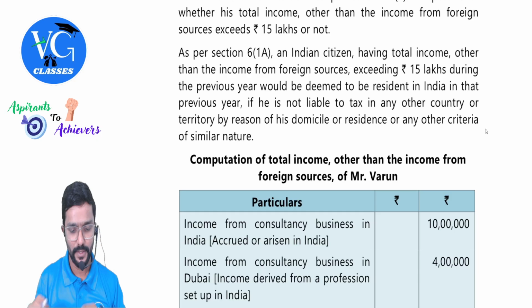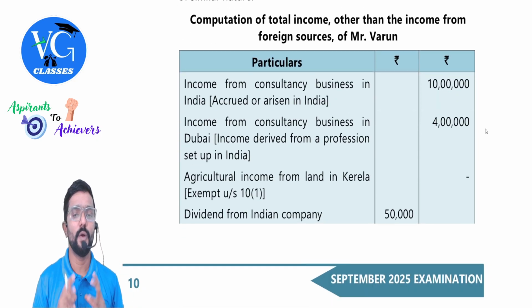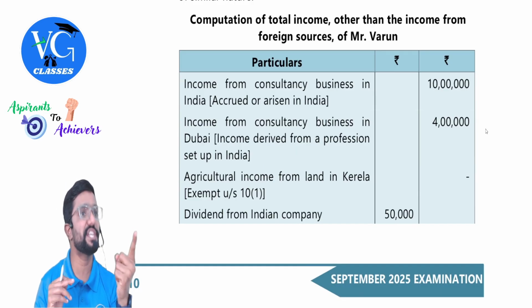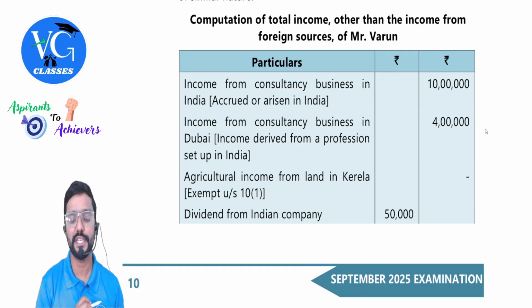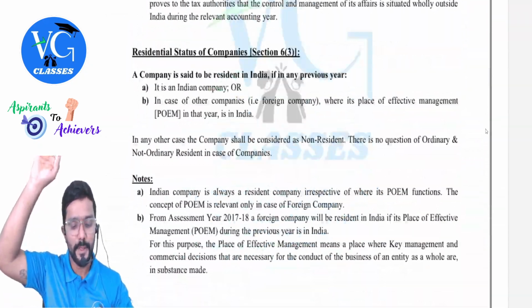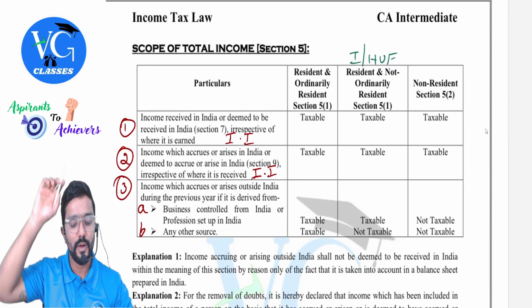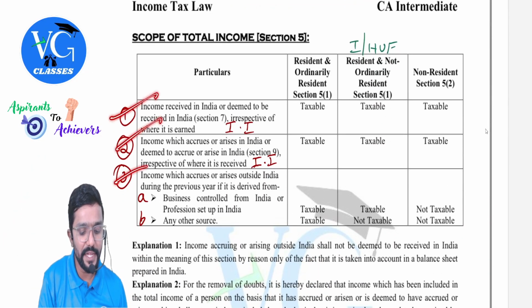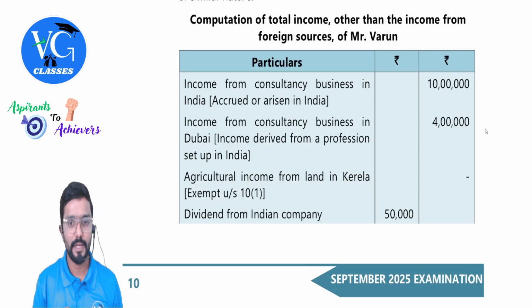Okay, sir. Let us check what this income is: computation of total income other than the income from foreign sources. This is only to check the residential status. What all should we take, sir? I already told you. Just a minute, I will show you. We should take 1, 2, and 3A, but not this one. Okay, let us do it.